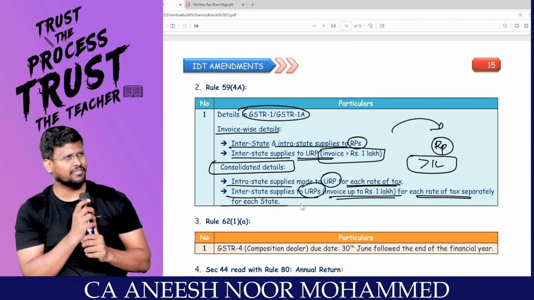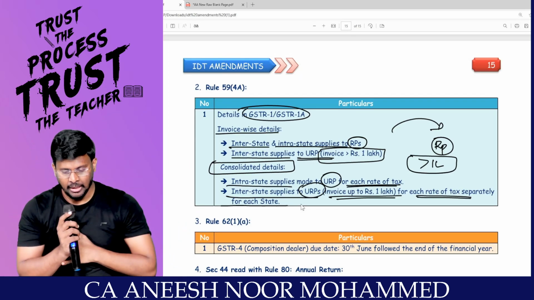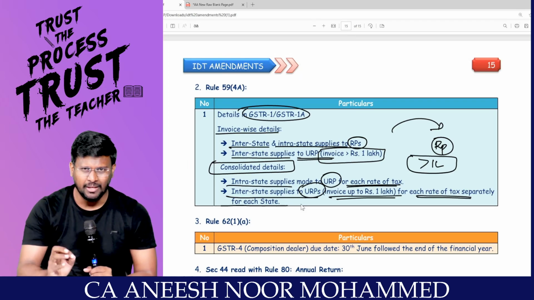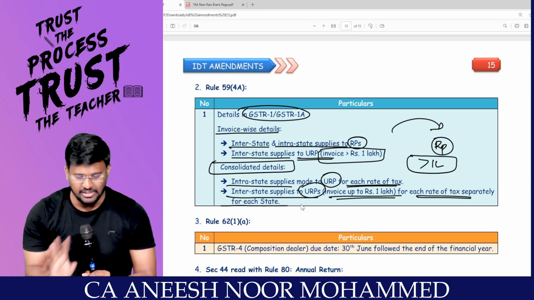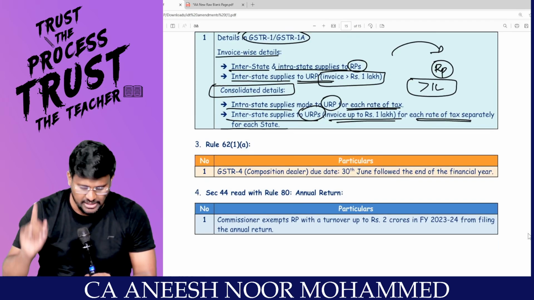Simple, what they are saying. If the recipient is a registered person, upload invoices individually. If the recipient is an unregistered person, is it an interstate supply? Does the value of supply exceed 1 lakh? Then invoice wise. That's it. All the remaining is consolidated, which is rate wise.